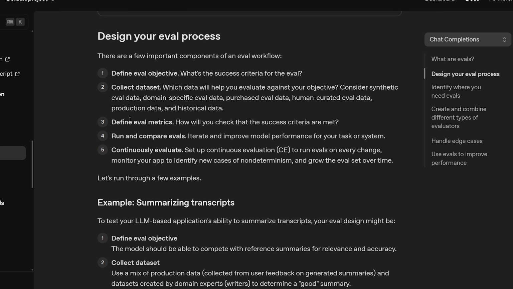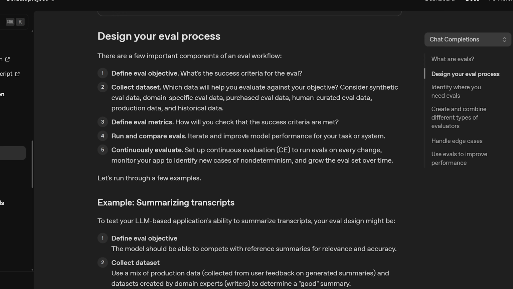So after that, you're then going to define your eval metrics. So like I said before, for this particular problem, it's just going to be a string check. Is the output the same as the expected output? If it is, then it passes. If not, it fails. So you can do that, or you can have other advanced metrics for different problems. And then after that, you run the evaluation. You run it, you make changes on the prompt or the model, you run it again, you see if it increased in performance or decreased, and then you can keep changing things until you get a better and better model over time potentially. And then this last one here is a bonus. This is continuous evaluation.